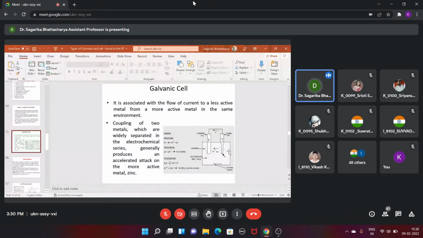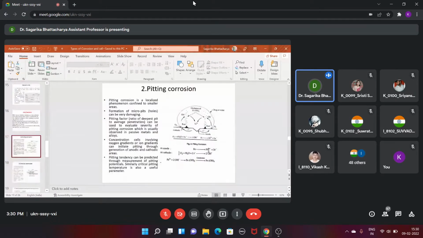So it will corrode, it will come into the solution, and when it comes into the solution, it will replace the H plus ion present in the solution. And so the H plus ion will be accumulated at the surface of the copper, and the cathode reaction will be the evolution of hydrogen, and at the anode there will be the dissolution of the iron plate, right? So this is another example of a galvanic cell, similar to copper and zinc, where we discussed the deposition of brass.